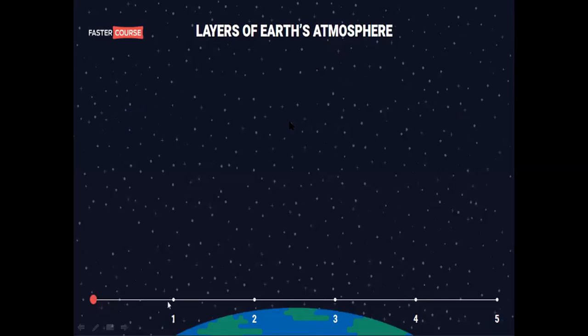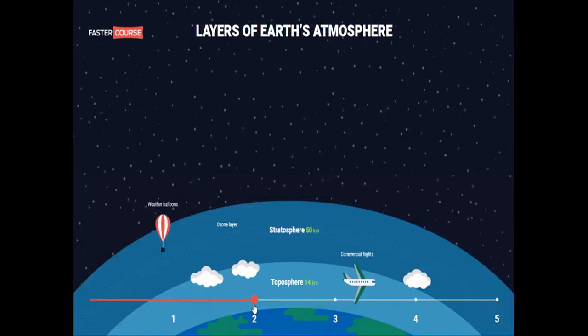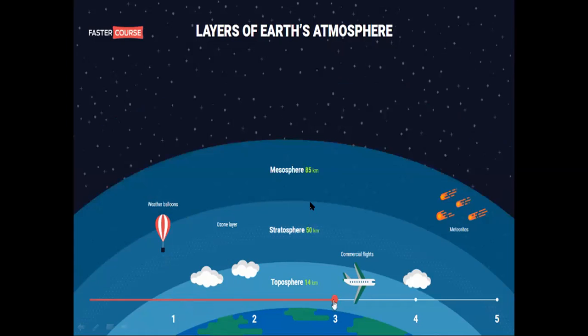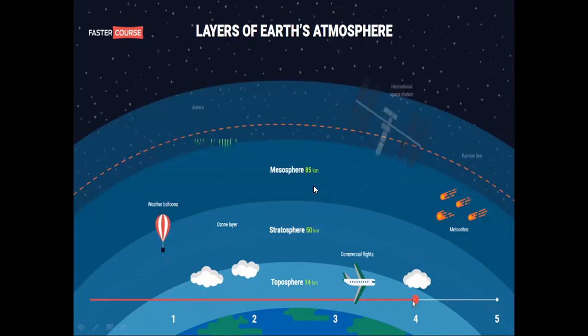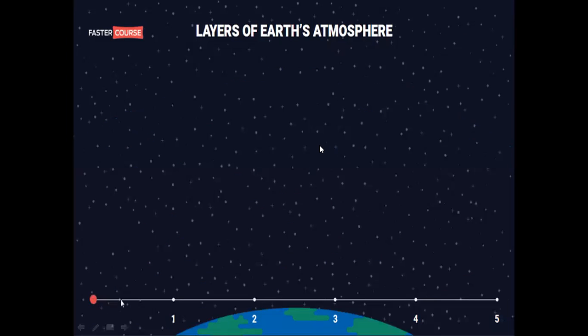Basically we count the distance from the earth's surface for the first layer, and the second layer is counted after the finishing of the first layer, and the third layer is also counted after the end of the second layer. And the thermosphere's distance is 600 kilometers. Satellites and other stations are present there.